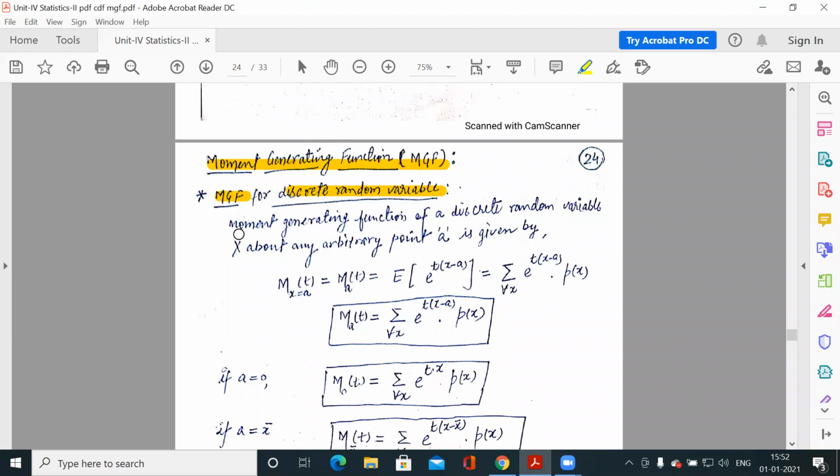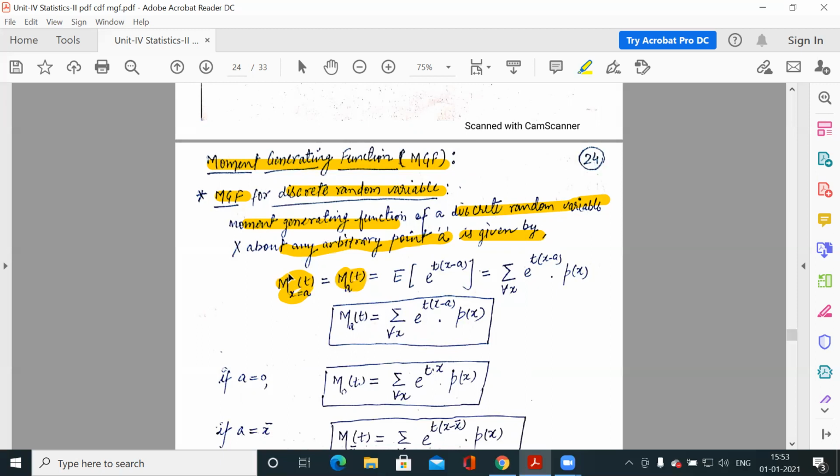So what is the definition? Which function is called the generating function of moments for a distribution? First we must know the nature of the variable, whether it is discrete or continuous. If it is discrete, then the moment generating function about any arbitrary point A is denoted by M_X(t), or we say M_a(t).